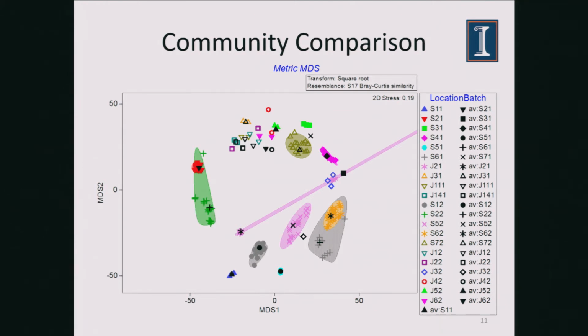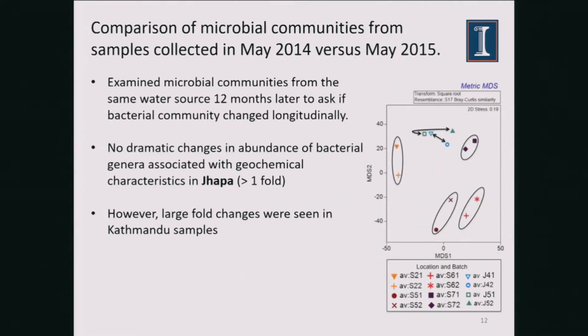Similar structures were seen in more or less all of the Kathmandu samples, but not in the Chapa samples. To make the diagram clearer, we did a comparison of the microbial community samples collected in May 2014 and May 2015.